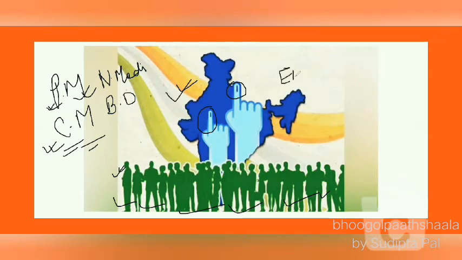Yes, if you have seen during elections, if somebody casts their vote, the ink is placed on the fingers. You must have seen your mom or dad, right? And in this way, we elect our representatives in the government. So this kind of country is known as a democratic country.